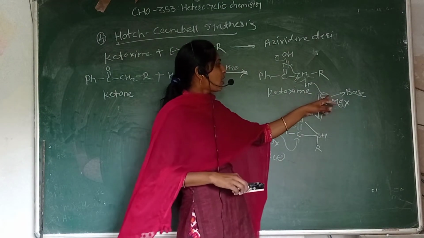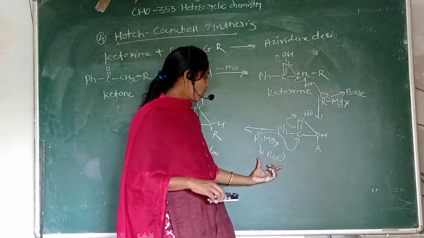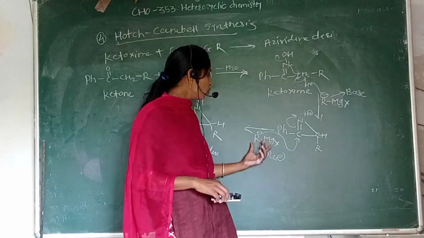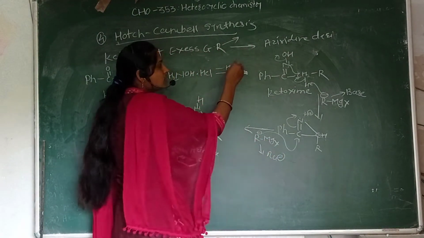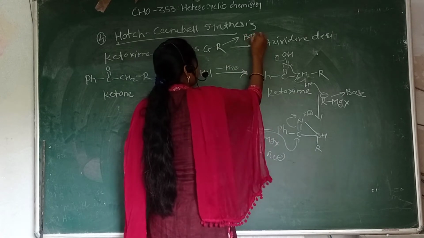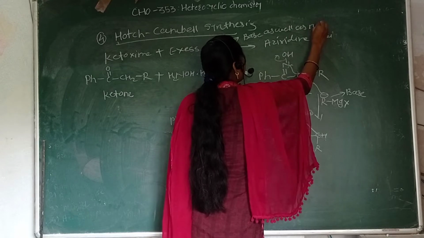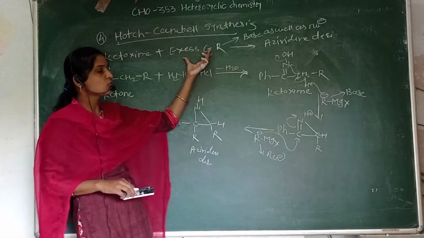Here R minus picks up the hydrogen, so it acts as a base, and in this step this R minus attacks directly on carbon, so it acts as a nucleophile. So RMgX acts as a base as well as a nucleophile in this synthesis.